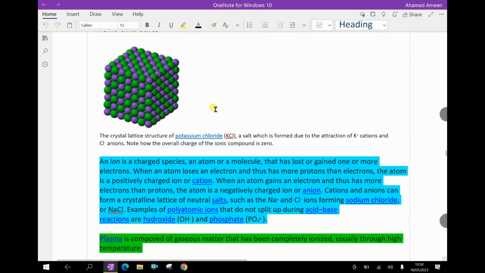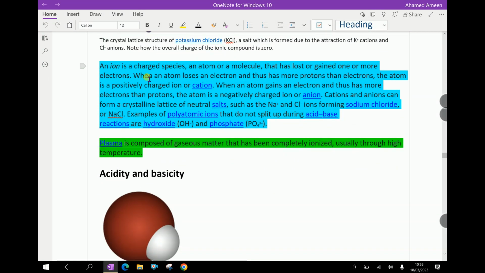Ions and salts. An ion is a charged species, an atom or molecule that has lost or gained one or more electrons. When an atom loses an electron and thus has more protons than electrons, the atom is a positively charged ion or cation. When an atom gains an electron and thus has more electrons than protons, the atom is a negatively charged ion.